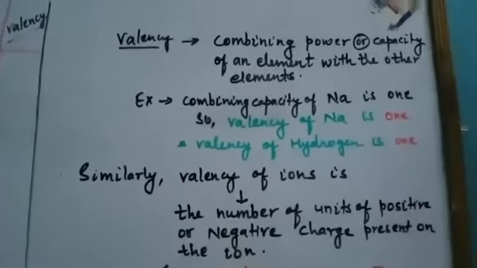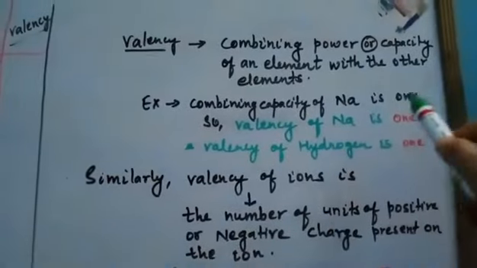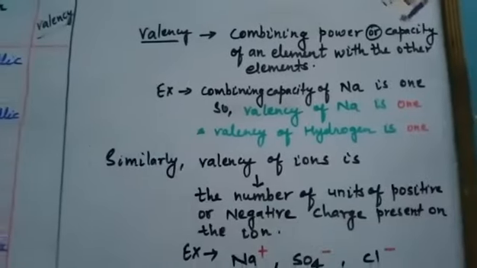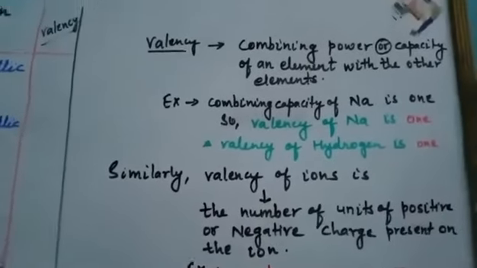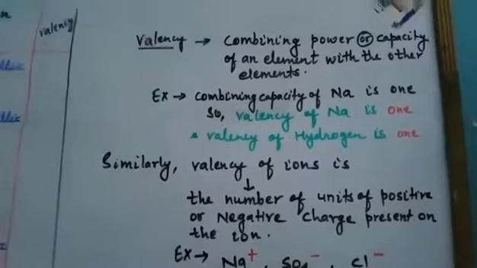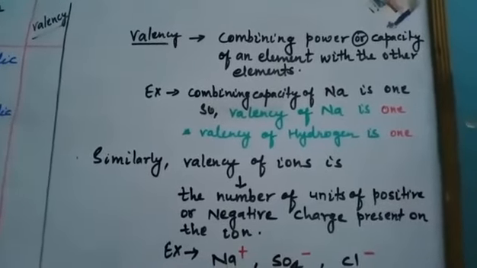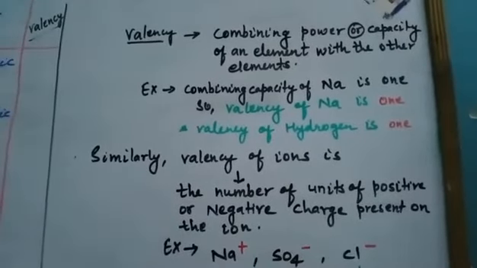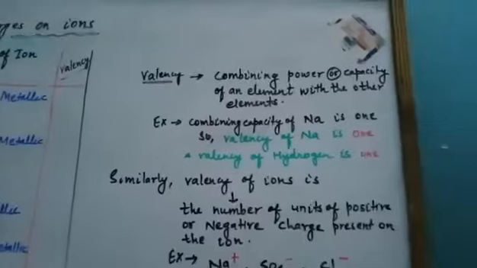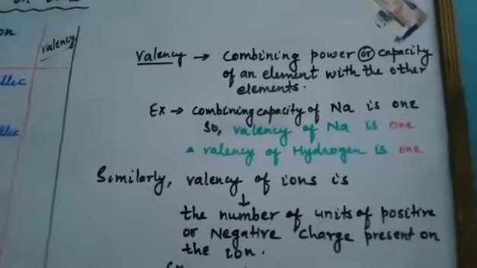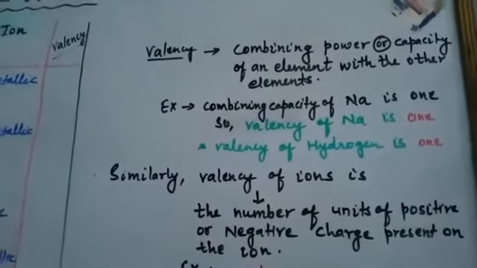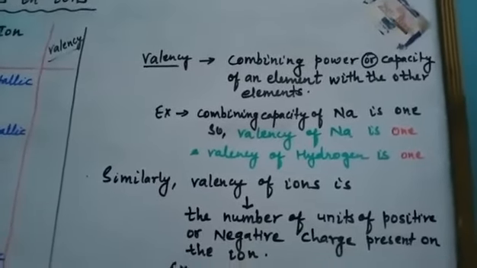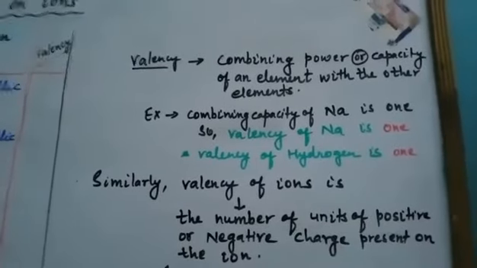So we will see one example. The combining capacity of sodium is 1. So we can say that the valency of sodium is 1. Similarly, the valency of hydrogen is 1. It means it has the capacity to combine with one element. So different elements have different valency, or we can say different elements can have different combining power or combining capacity to combine with other elements.